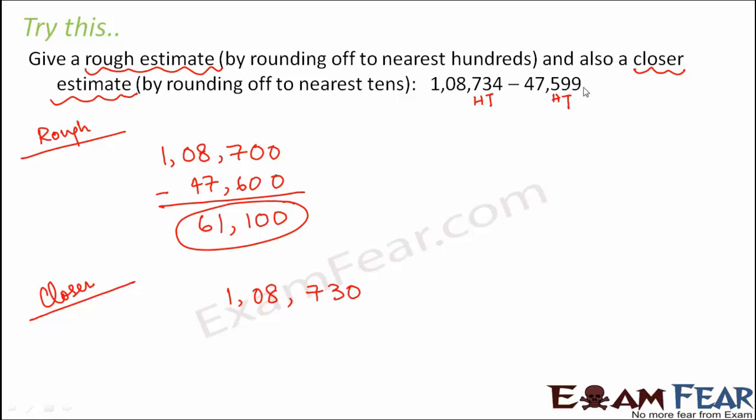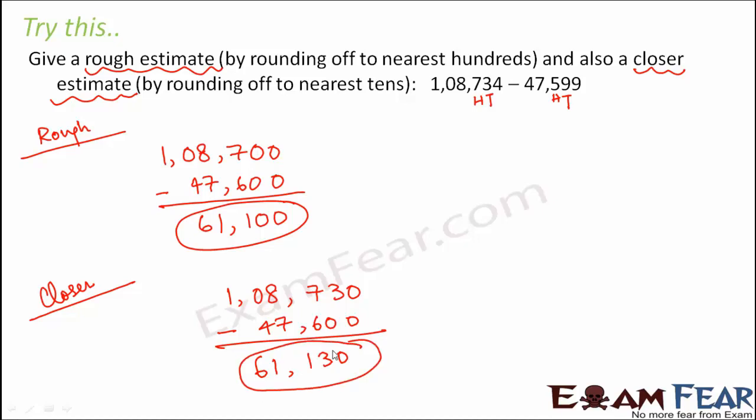Similarly here, this would lie between 47,590 and 47,600. Right? So there we would see that it is more close to 47,600. So when you find the difference, you get 61,130. So this would be a closer estimate.